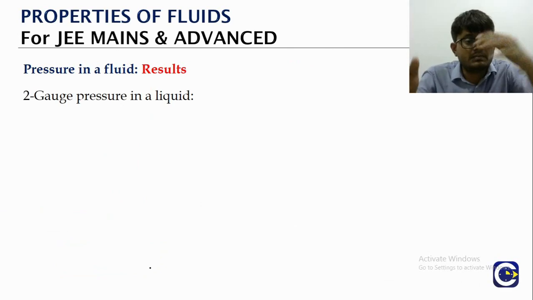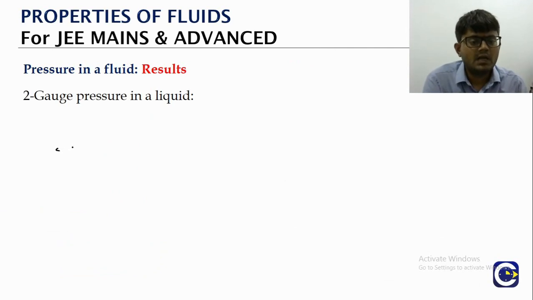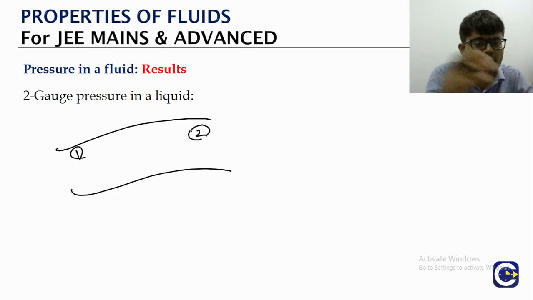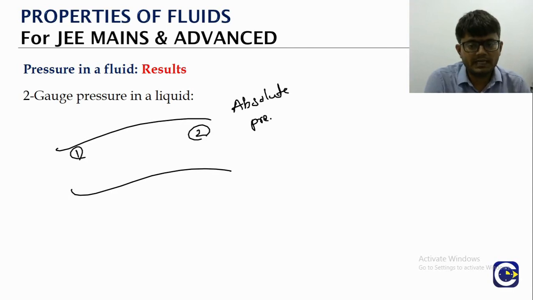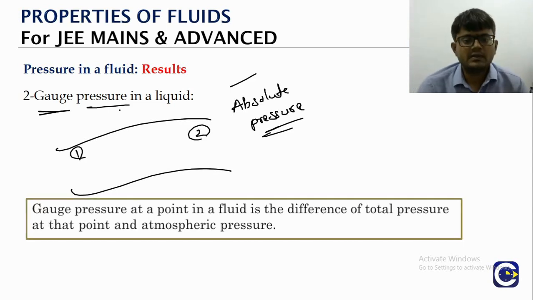Now as we said, sometimes the liquid is open to the atmosphere. The vessel in which we are keeping the liquid is open to atmosphere. But while we are doing the comparisons in terms of the pressure at different points, let's say we want to compare the pressure at point 1, point 2. Instead of comparing the absolute pressure, we would rather use this concept of gauge pressure. So what is gauge pressure? At any point you have the absolute pressure, or we can also call it total pressure. From that you have to subtract the atmospheric pressure.